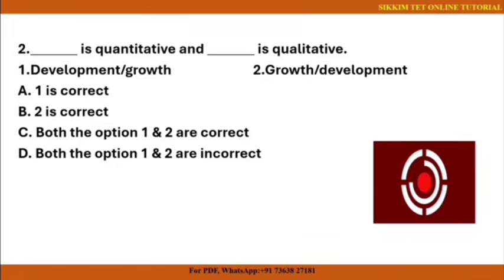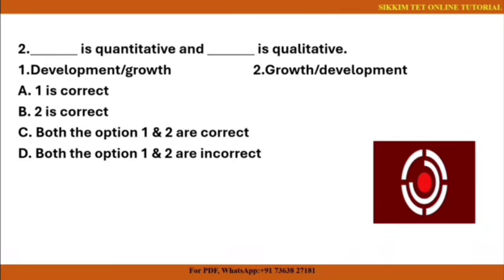Next we have: dash is quantitative and dash is qualitative. So the options provided below are number 1, development or growth, number 2, growth or development. Before we answer this question, let's try to figure out what is quantitative and what is qualitative.